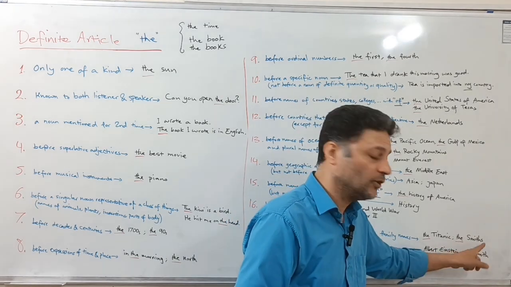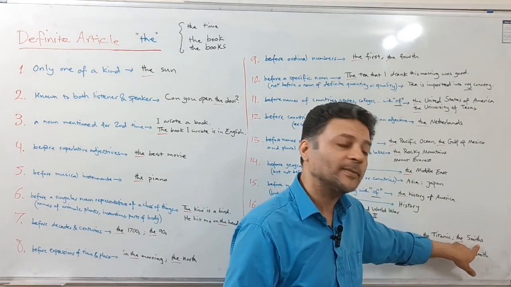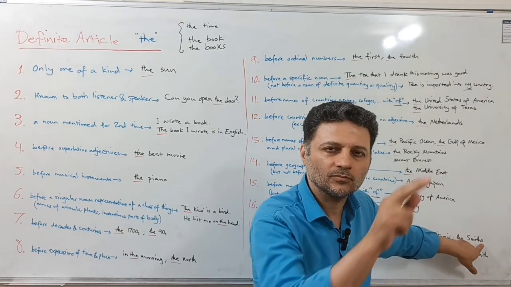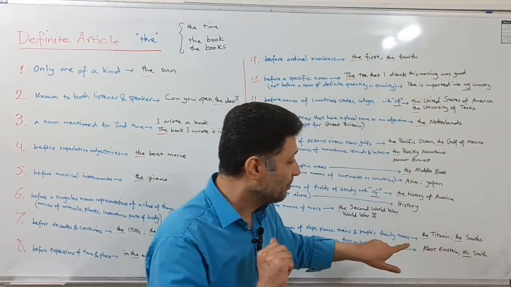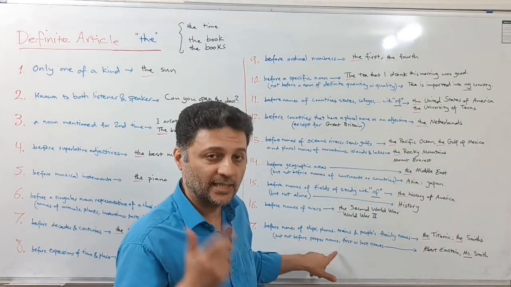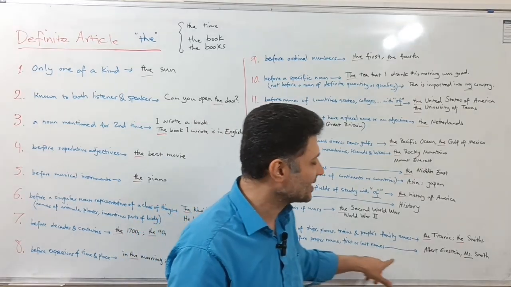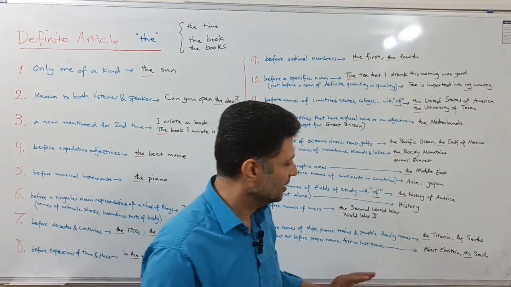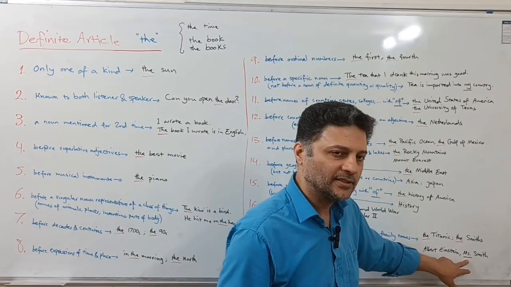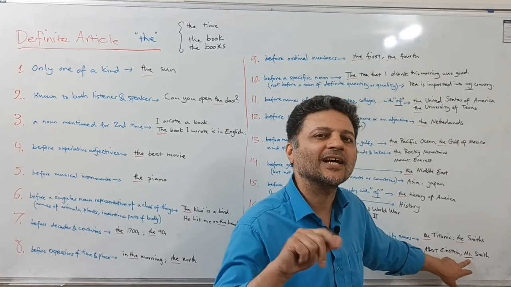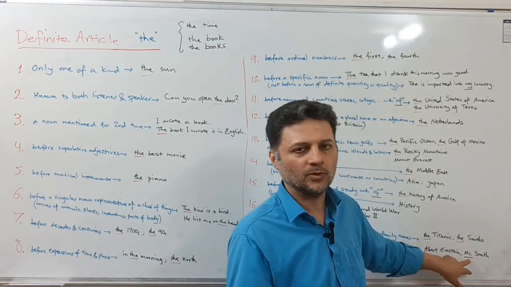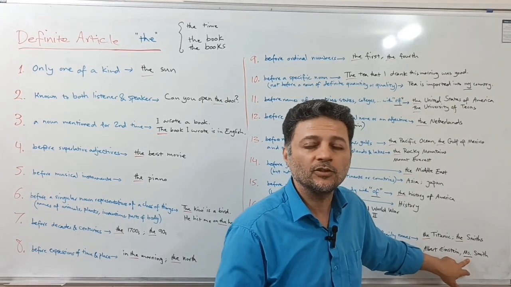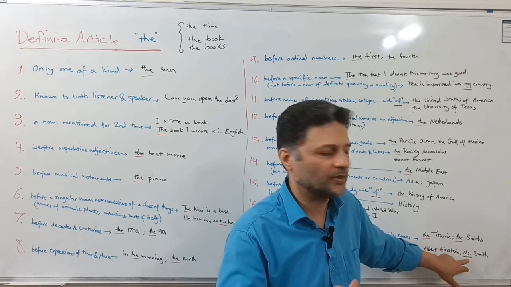The Smiths. And note that when "the" comes before the family name, the name takes S at the end, meaning all of the members of the family, all right? But not before proper nouns, as I said, like God, for example, or first or last names, like Albert Einstein. Whether it's first name or last name, doesn't matter. It doesn't take "the", right? Or Ms. Smith, right? This is another note that I underlined. When we use the titles Ms., Mr., Mrs., again, we don't use the definite article "the". Don't forget it, okay? Of course, I recorded a video for you about the titles, and let me know what you think over there too.